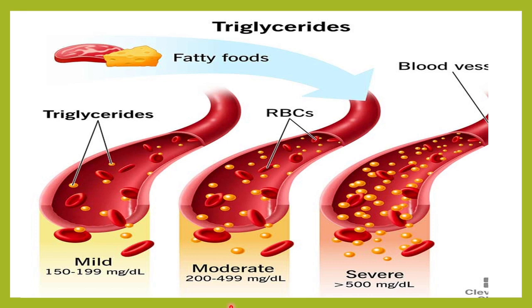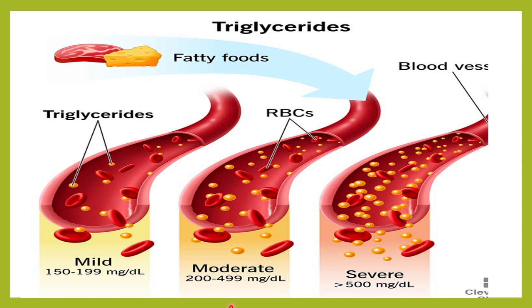So triglyceride, if it is present at a particular level, is required for our body, and the normal range of triglyceride would be less than 150 milligram per deciliter. If it is between 150 to 199, we call it mild triglyceridemia. If it is between 200 to 499, it is moderate, and if it is more than 500, it is severe triglyceridemia.